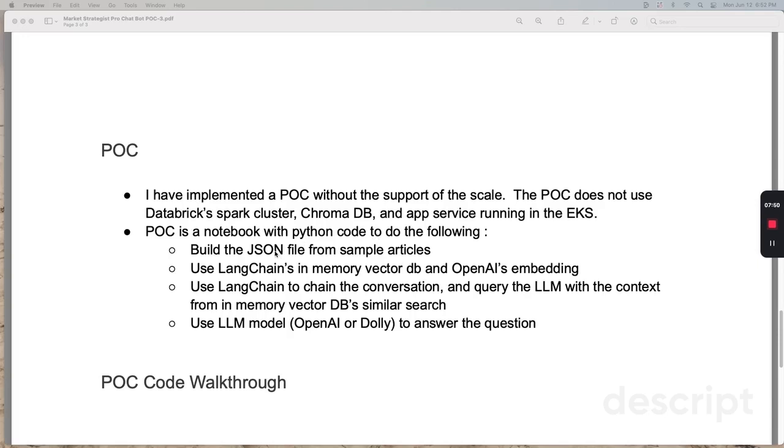What it does is build a JSON file from the sample articles. It uses LangChain, with an in-memory DB instead of a vector database, and leverages OpenAI's embedding. It uses LangChain to chain the conversation and query the large language model with the context from the similar search, and uses the LLM to answer the question. Okay, I'm going to go through the notebook right now.